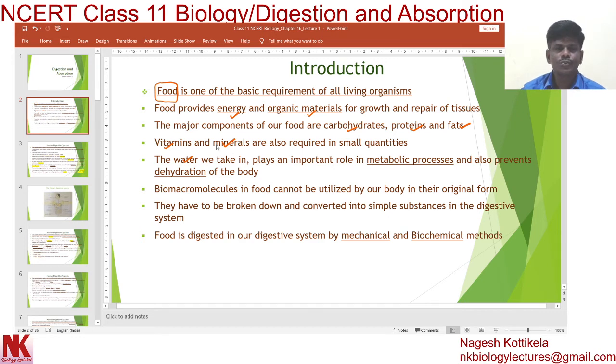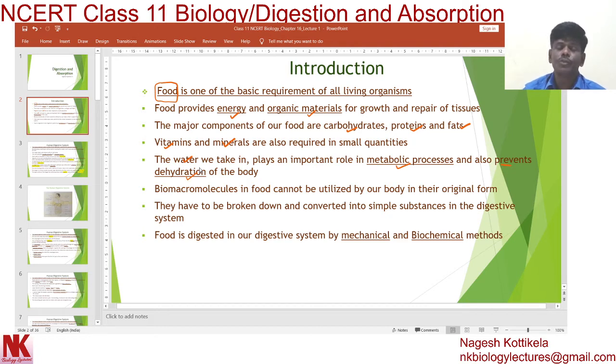Dear students, the importance of these nutrients you have already learnt in lower classes. Carbohydrates provide us energy, proteins help in growth and development, fats provide us more energy, and vitamins and minerals are protective foods. Water has a lot of importance in metabolic processes, and water also prevents dehydration of the body. So this is how each and every component in the food is very important for a living organism.